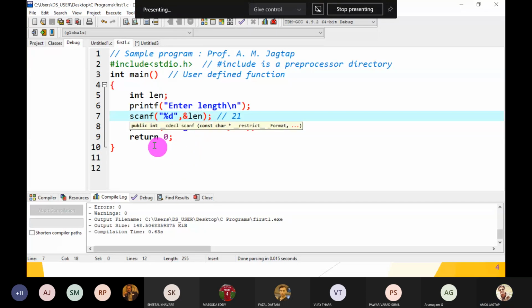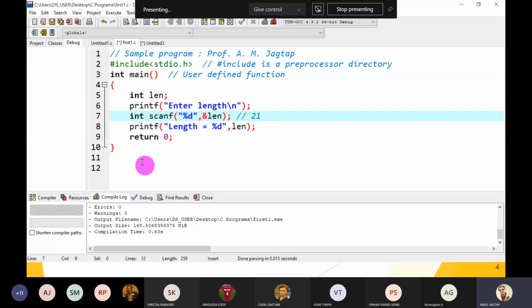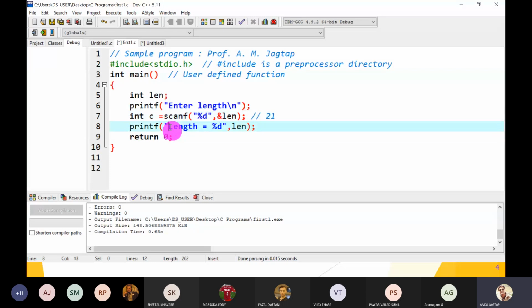So now the question arises: if I take this value into any variable, because whenever you check the tooltip for scanf, scanf also returns an integer value. Suppose I cache the value of this scanf function in integer C, and we want to display the C value, "C is equal to", and not length, C. So what is the output of this program?